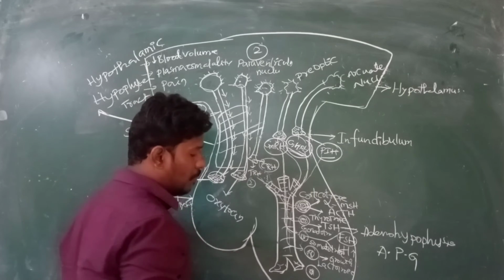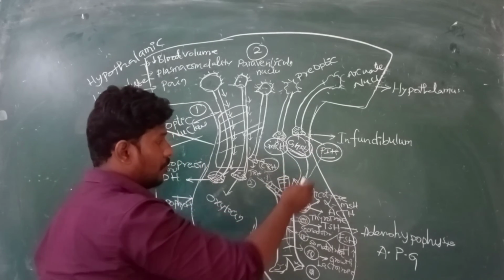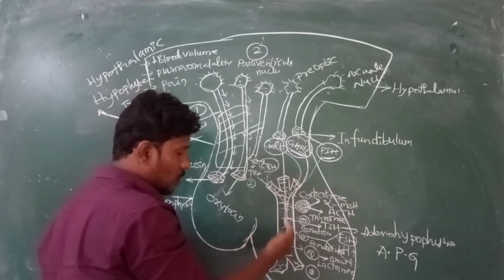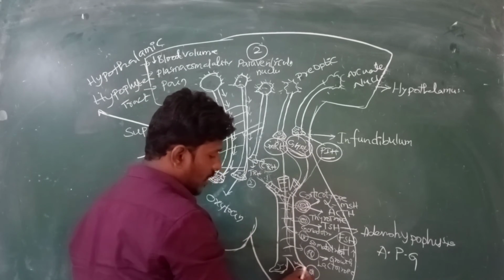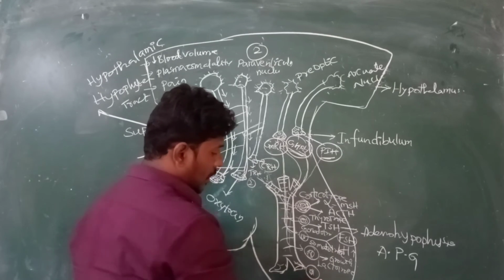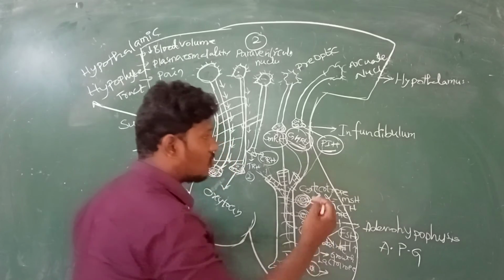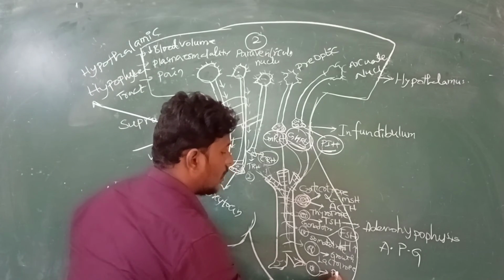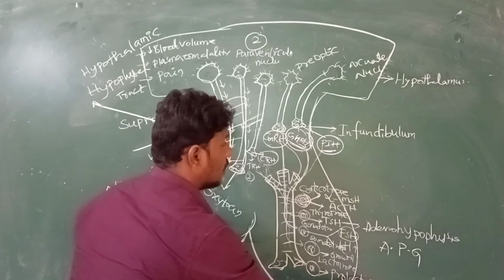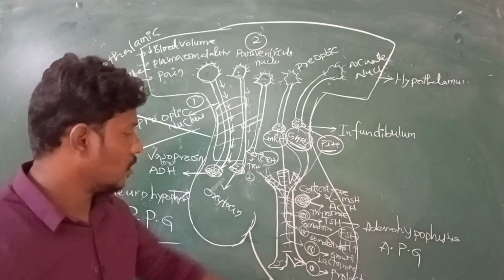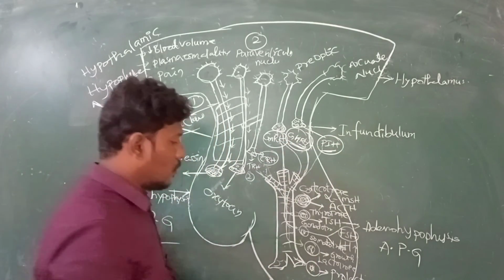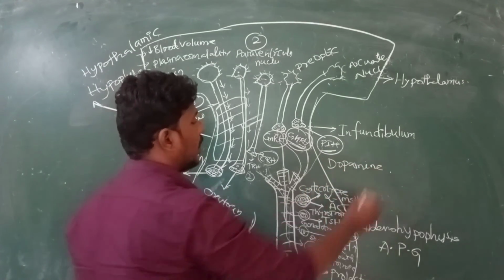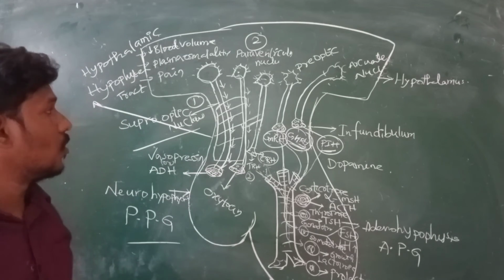The PIH is released into the portal vein system, then it is carried to the lactotrope, and with a lesser quantity of prolactin inhibiting hormone, prolactin hormone is released. This is prolactin inhibiting hormone, and it is prolactin hormone, right? So prolactin inhibiting hormone is also called dopamine, right?